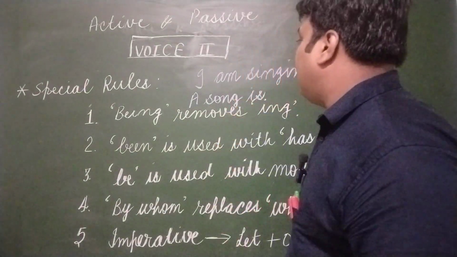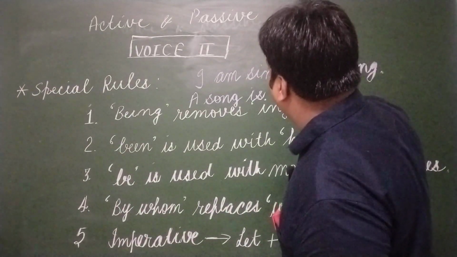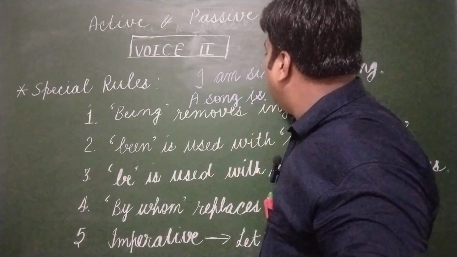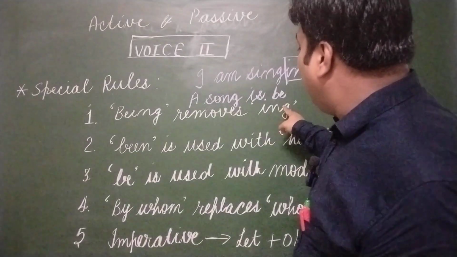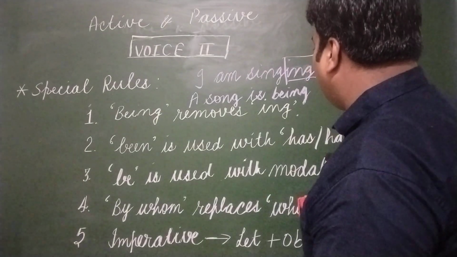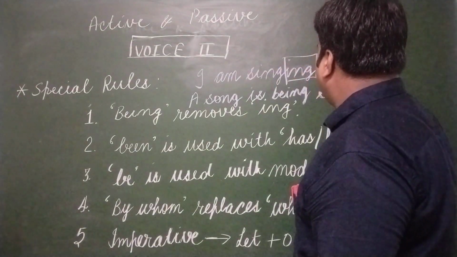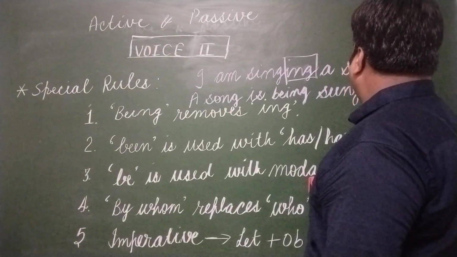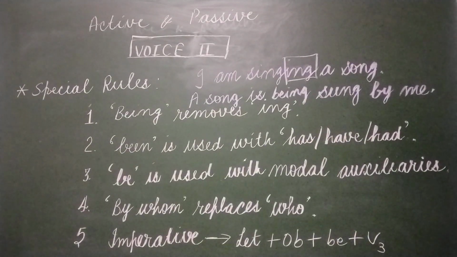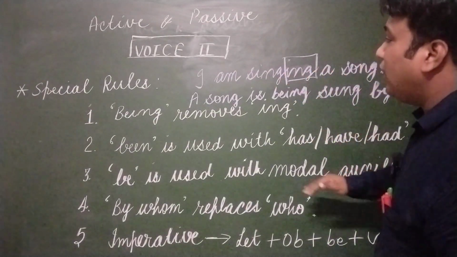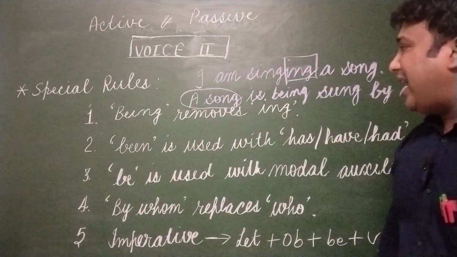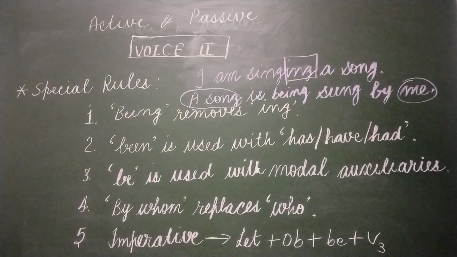A song is. Now the foremost problem, how to remove this ing. We are to remove it by giving be, and now it will attract ing, that's why it will become being. And now verb third is always used, that is sung by me. This is the complete sentence. A song is being sung by me. Here, song is working as a receiver of the action and me is doing this work.